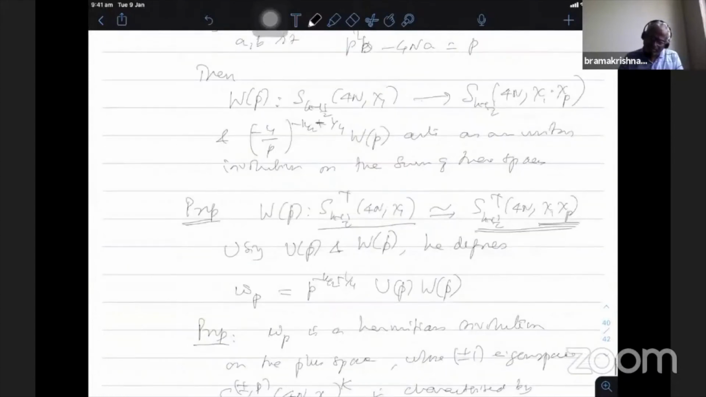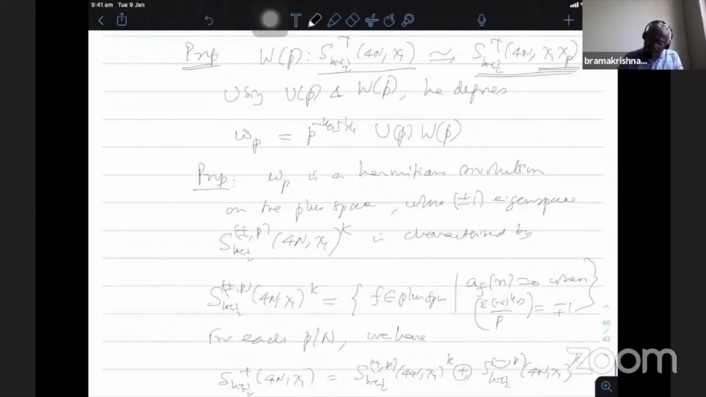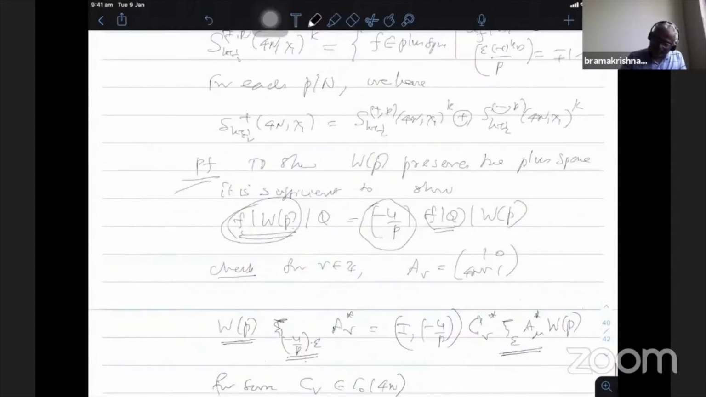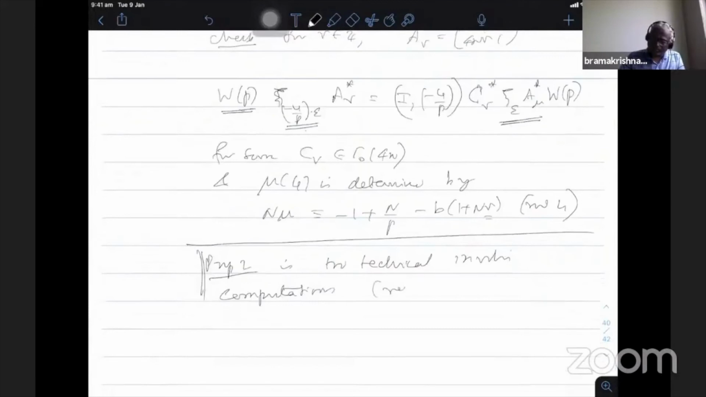Proposition 2 is very technical. Already we have so many technical things. Proposition 2 is too technical, it involves so many computations. I am omitting that. Okay, that is time consuming. So one can refer to his paper. Everything is there. One can work it out.